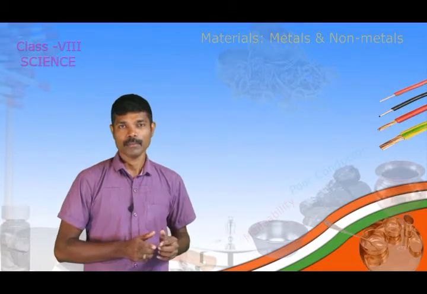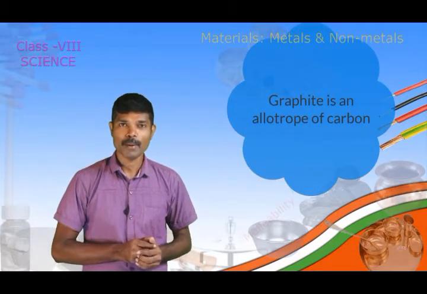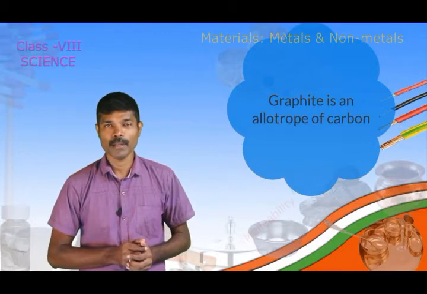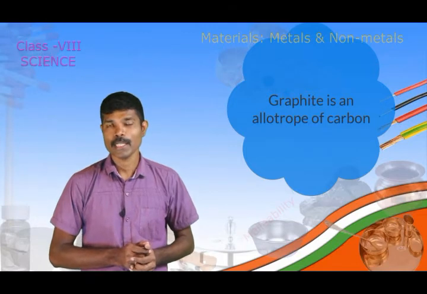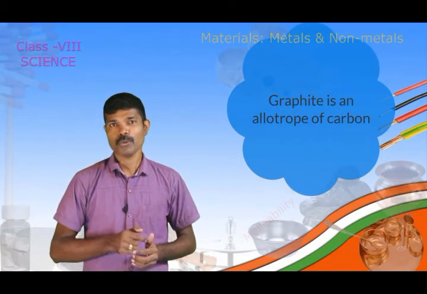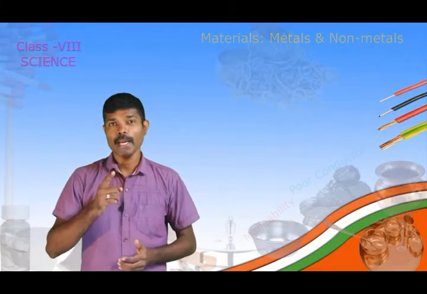All the non-metals are poor conductors of electricity. That's what we have seen earlier. But graphite is a non-metal, an allotropic form of carbon, but it is a good conductor of heat and electricity. So here also we have got another exception. We have seen that non-metals are soft in nature, whereas diamond is a non-metal and it is the only naturally occurring hardest non-metal. So these are the exceptions.